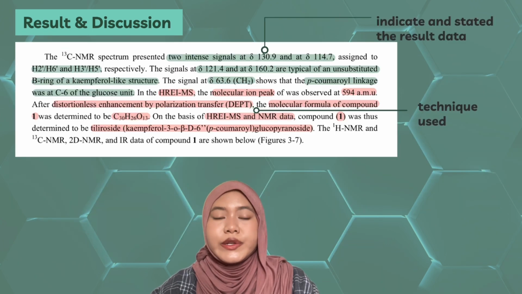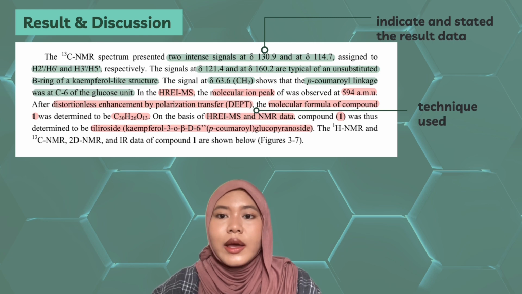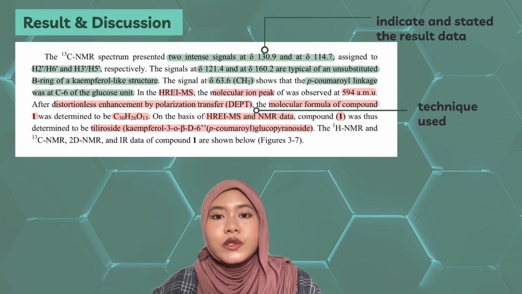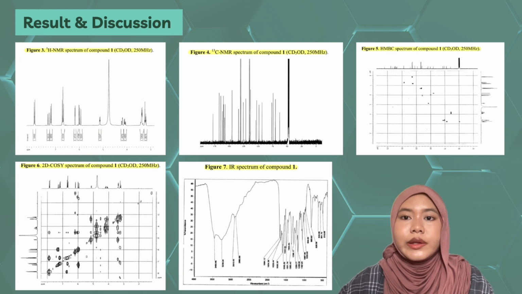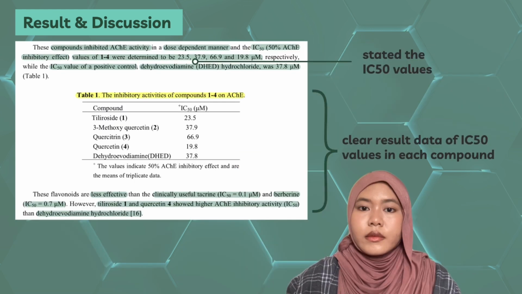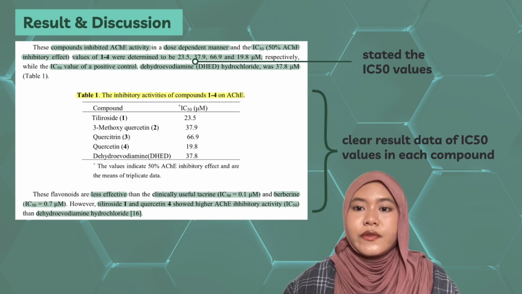Continuing from this discussion part, the authors did state the result data, and they also put the technique they are using. So this is the list of the data that they are able to obtain, like the hydrogen NMR, the carbon NMR, HMBC spectrum, IR spectrum. This part is pretty good because they state the IC50 values, and also they have clear result data of IC50 values for each compound stated.